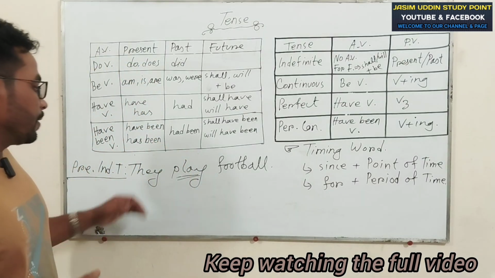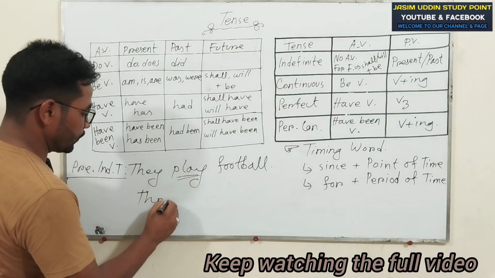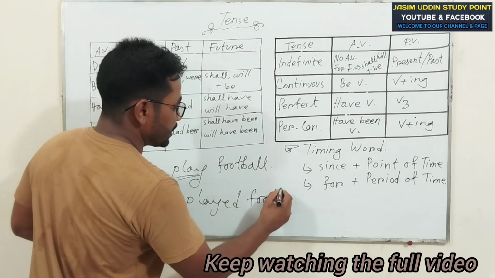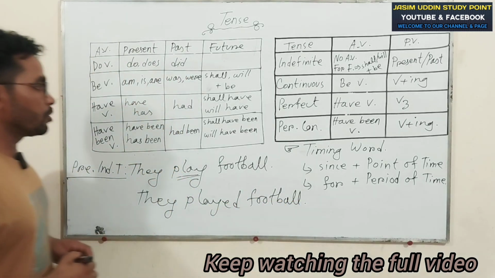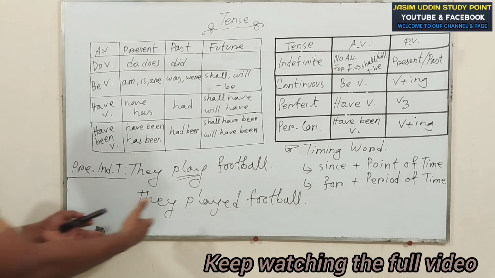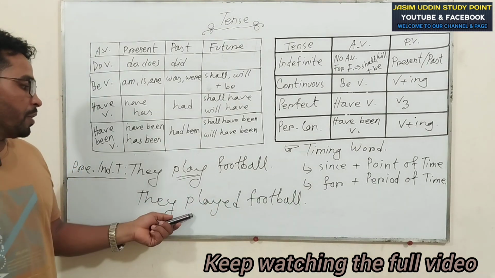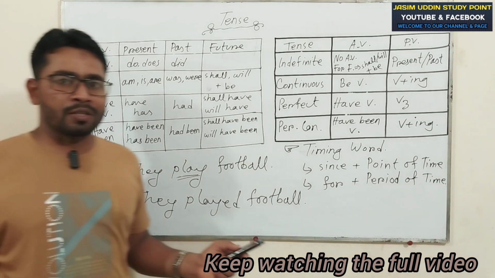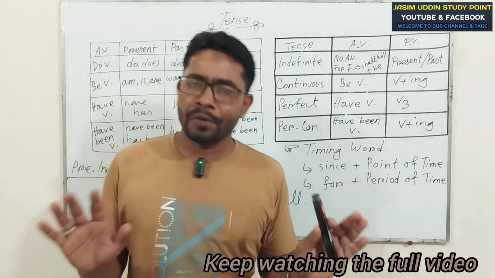My dear viewers, they played football. This is another sentence, right? Try to compare with this chart. There is no auxiliary. There is no do verb, be verb, have been verb. For this reason, the sentence will be present indefinite or past indefinite.